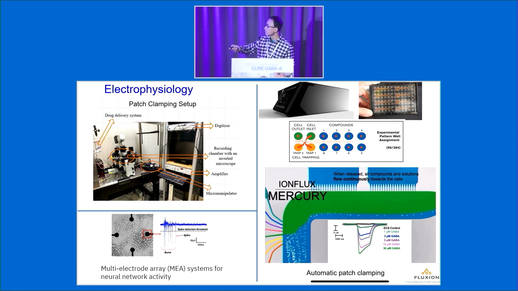For each trap, it will be able to get 20 cells. We will be able to patch those 20 cells in each well. And all this process happens really fast, within 10 minutes. We can record this really nice E-safety curve within 10 minutes after we put the plates inside the automatic patch clamping. This is really powerful stuff because this enables us to record many of the variants in a really short time.